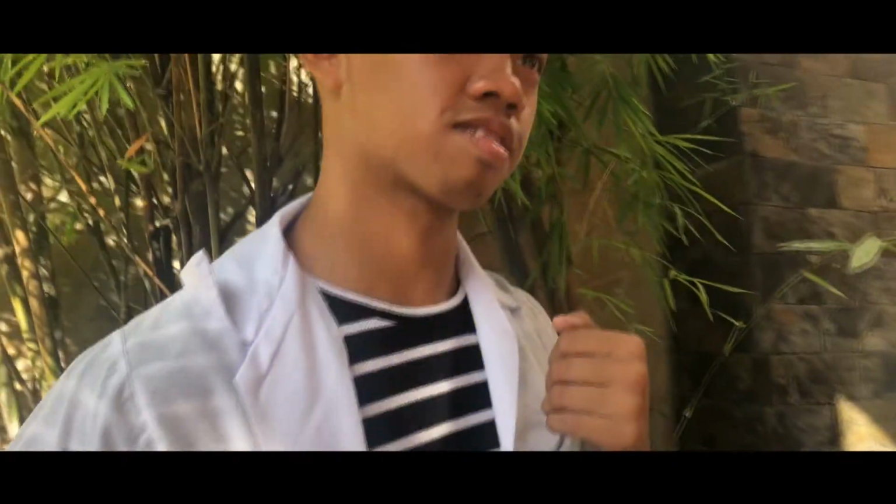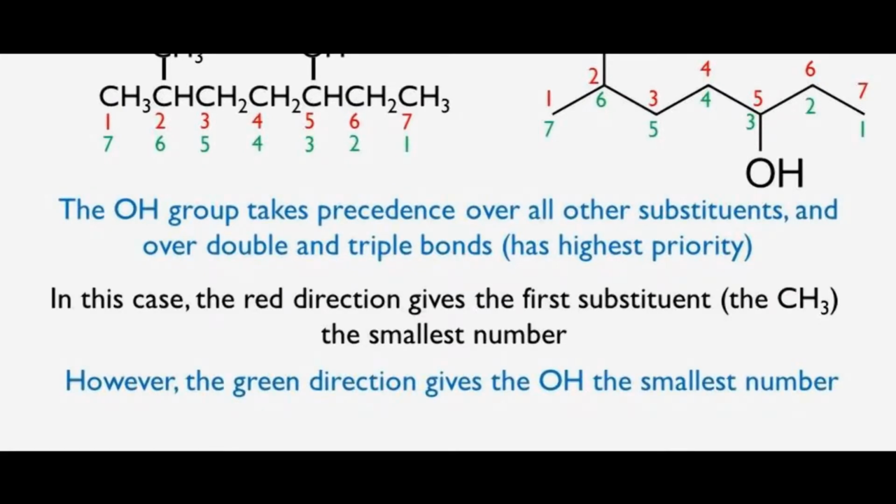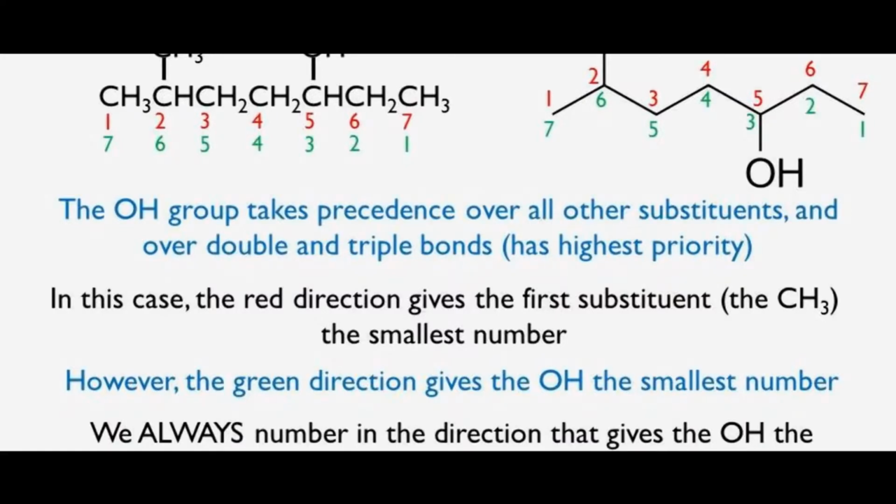Here is an important list of rules to follow. Number 1. The hydroxyl group takes precedence over alkyl groups and halogen substituents, as well as double bonds, in the numbering of the parent chain.